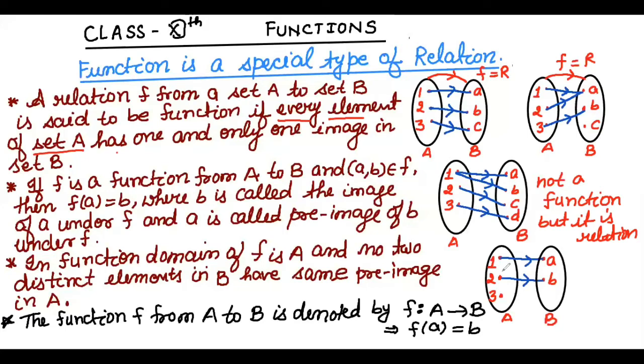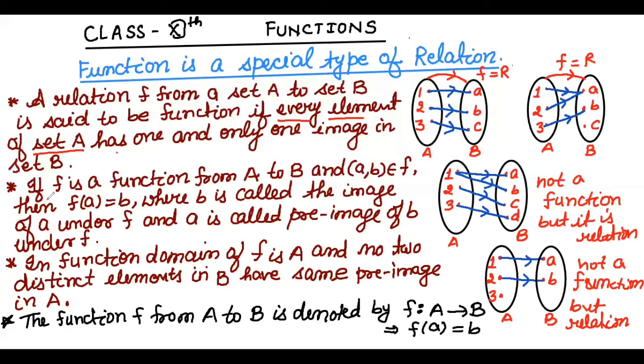So here 3 has no image in B. Because of that, this is again not a function, but this is a relation. So the first definition is true, and we have seen examples based on that.